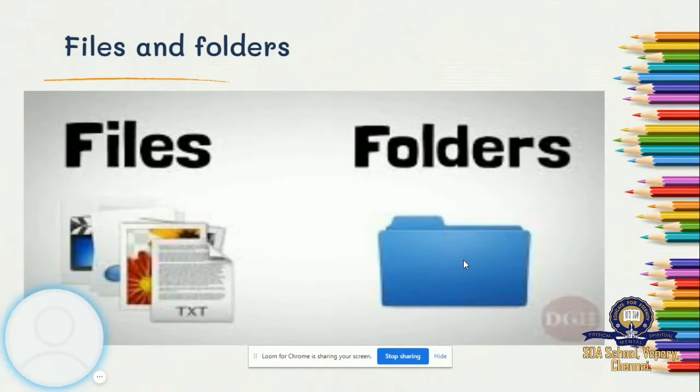So these are the files: text format, images, videos, audios, everything are called as files. And this is the shape of the folder. This is the folder icon which you see in the computer. Files and folders.